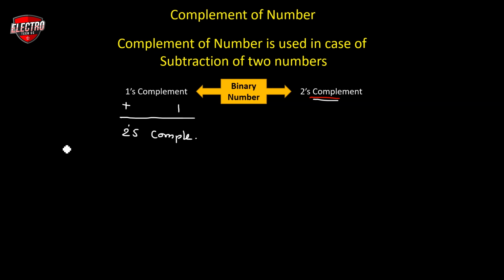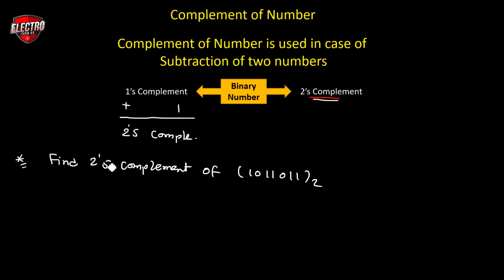Let us take one more example. The question is: find the 2's complement of the binary number 101111. We will convert the given binary number 101111 into the first complement, or one's complement.